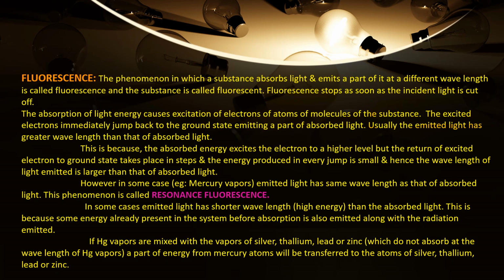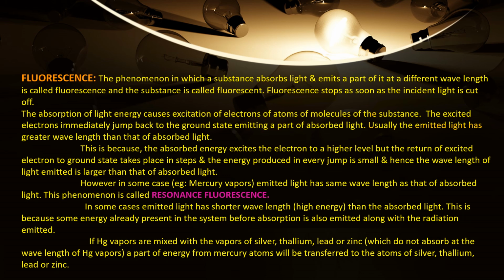So try to understand this point. In some cases, what happens, students? Emitted light radiation will have shorter wavelength than the absorbed light radiation. The reason for this is energy already present in the system before absorption is also emitted along with the emitted radiation. And in some cases, for example, if mercury vapors are mixed with the vapors of silver, thallium, lead, zinc, etc., a part of energy from mercury atoms will be transferred to the atoms of silver, thallium, lead or zinc.